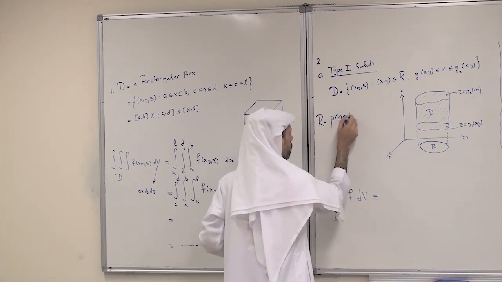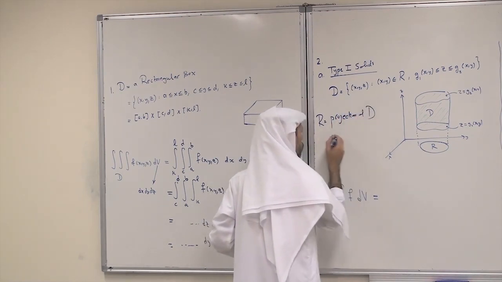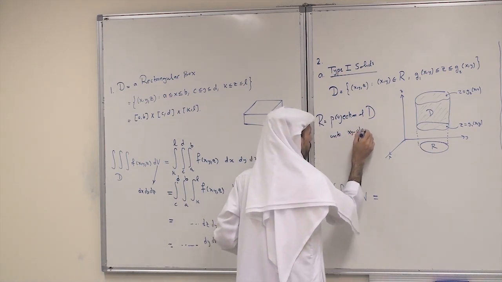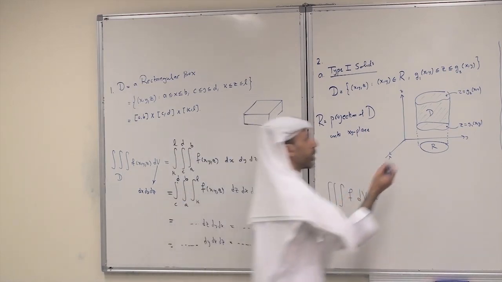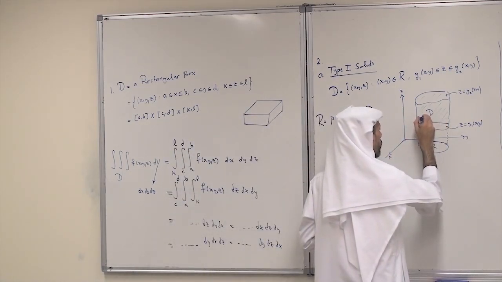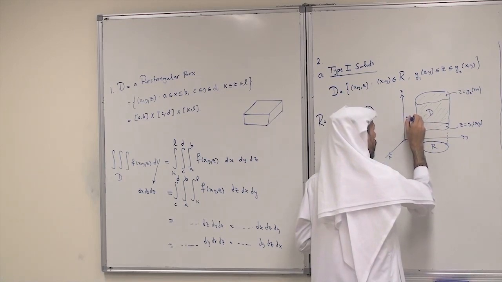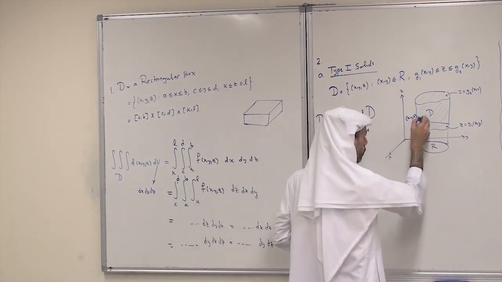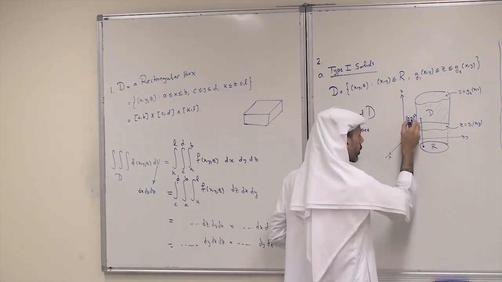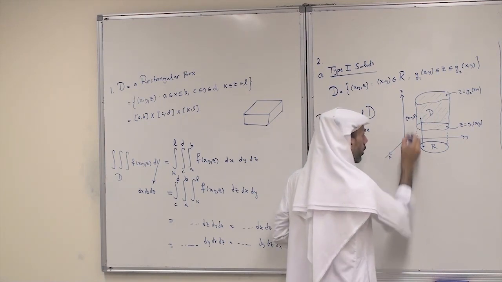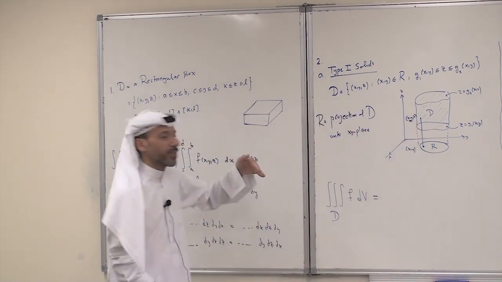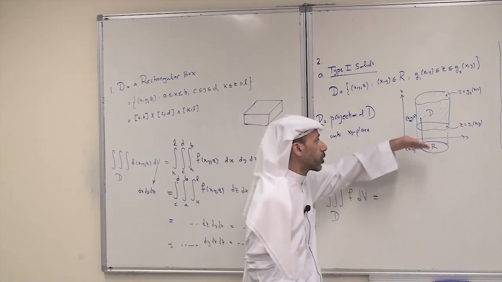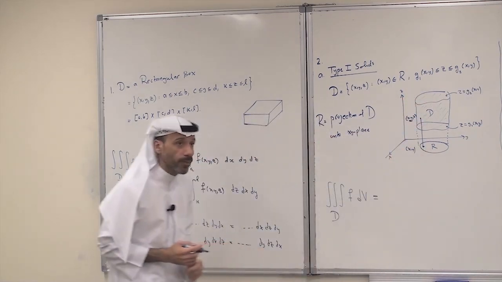Projection of D onto the XY plane. Basically, if we take a point (x, y, z), a point in the solid, what is its projection? You take just the X and Y coordinates, so Z becomes 0. This is the meaning of the region R: R is just the projection of the solid onto the XY plane.